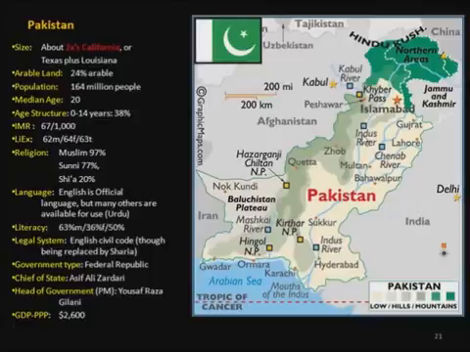The population of Pakistan is about 164 million people, and most of that, if you look down at the religion part of this, 97% of the population is also Muslim. In fact, Pakistan's formal name is the Islamic Republic of Pakistan. The median age, or the age at which half the population is older and half the population is younger, is 20 years old, so it's a very young population. If you really look at the age structure, about 38% of the population is 14 years of age or younger. So again, that just backs up that median age.